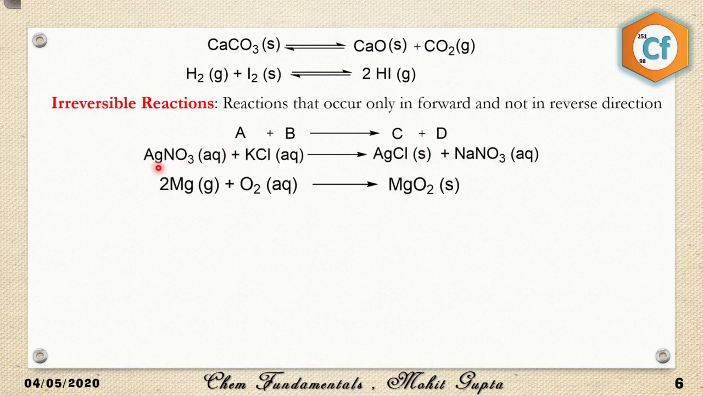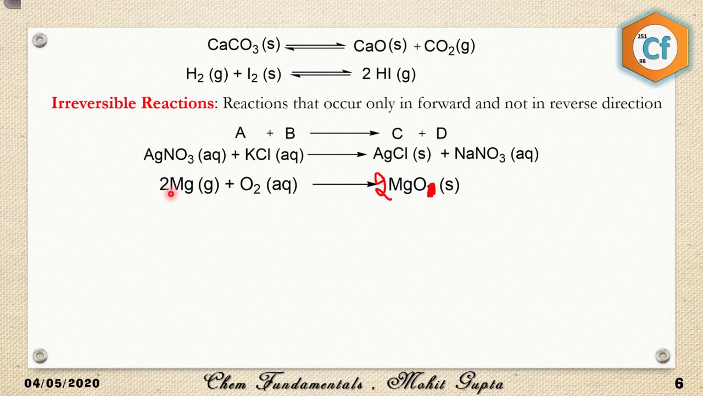An example is AgNO3 treated with KCl to produce AgCl and NaNO3. So here AgCl is a solid, which is a precipitate. All precipitation reactions are considered irreversible reactions because once it becomes a precipitate, it is no longer soluble in the aqueous media, and if it is not soluble, it won't react.